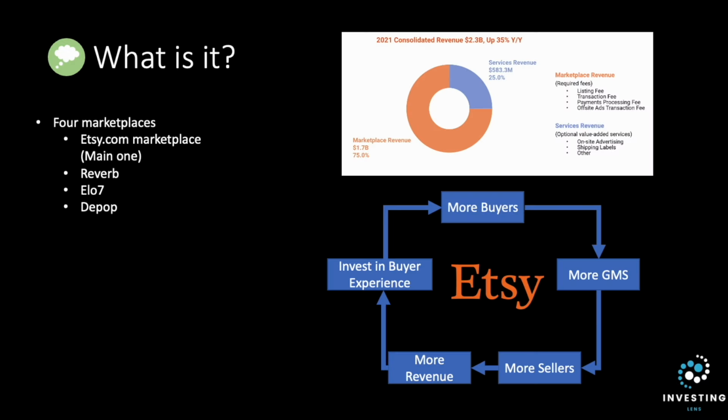So what is Etsy? Etsy is an e-commerce platform with 4 marketplaces. Etsy.com is the primary marketplace where it connects millions of buyers and sellers around the world, focusing on unique, handcrafted products. Over time, Etsy acquired Reverb, which is one of the main marketplaces to buy music gear. Additionally, it also has Depop, which is a fashion resale marketplace, and Elo7, which is a Brazil-based marketplace for handmade, unique products.